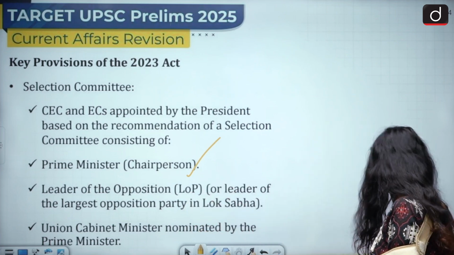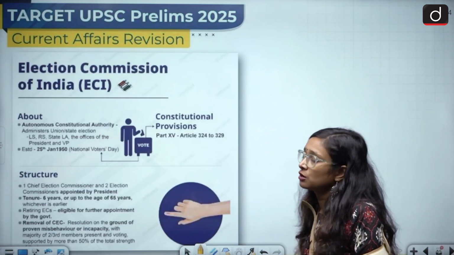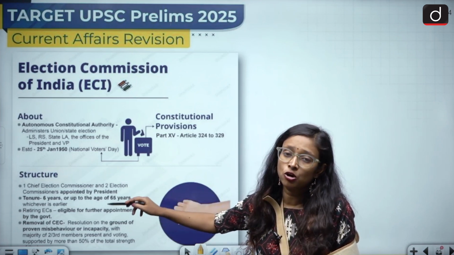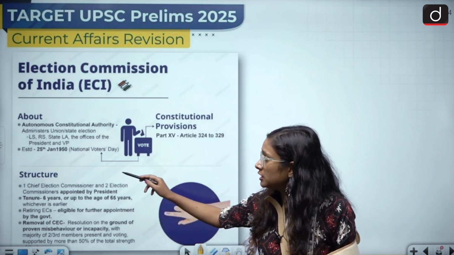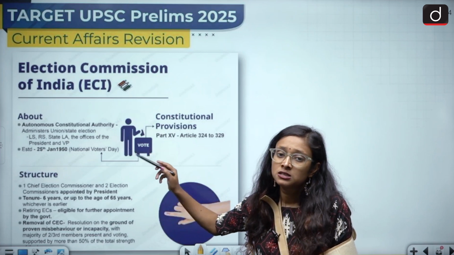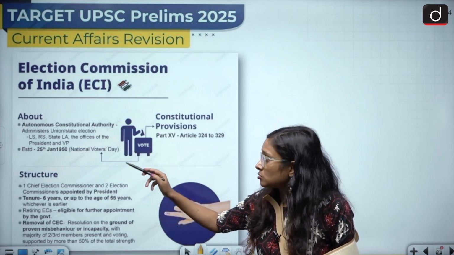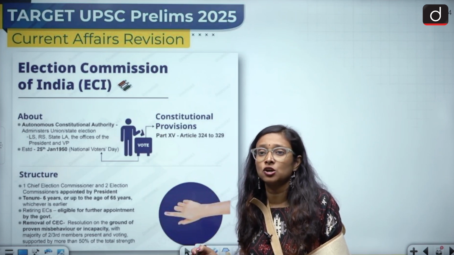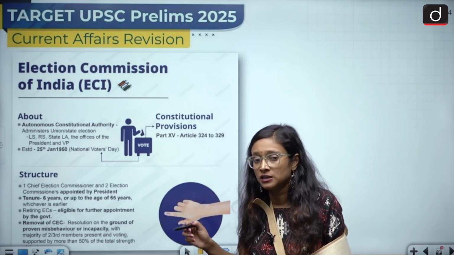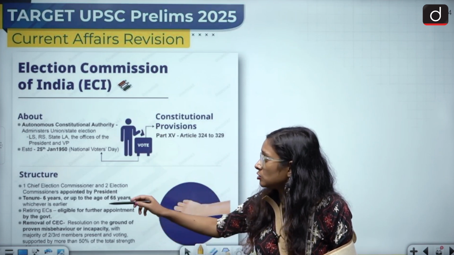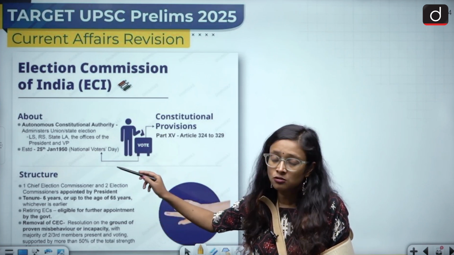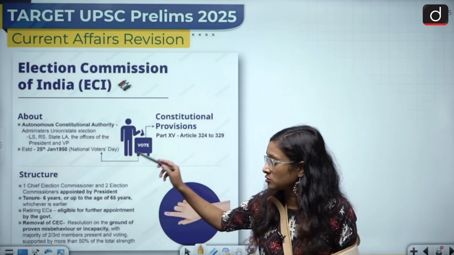They are going to be the members of the selection committee for the Chief Election Commissioner. Then we are going to talk about the Election Commission of India. This is an autonomous constitutional authority administering union and state legislative elections. In the comment section you have to tell me who takes care of local body and municipality elections. It was established on 25th January 1950, which is also marked as National Voters Day.